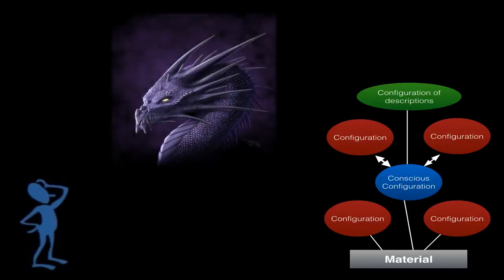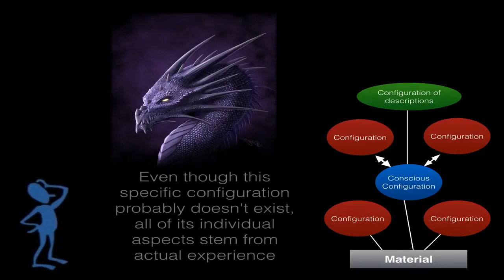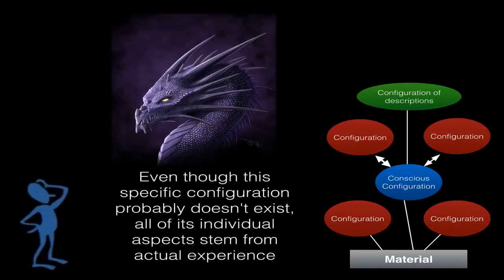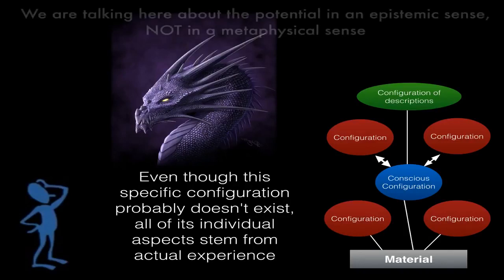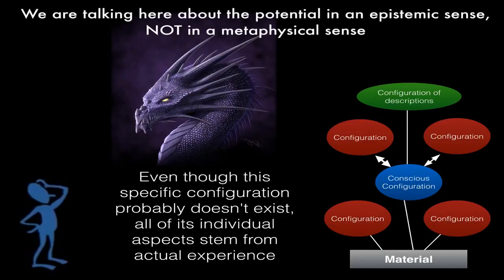For example, the concept of a purple dragon, which is a mixture of color, shape, texture, abilities, a broader category we call organisms, specifically animal, or more specifically reptile, etc. In other words, the potential is a configuration of descriptions of experiences which I have not experienced in that specific configuration. Now, whether or not such a configuration could exist is a matter of epistemology, not ontology, including to what extent what we label as the actual is in fact actual.